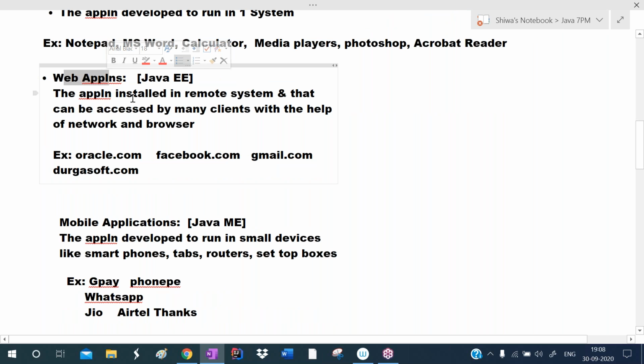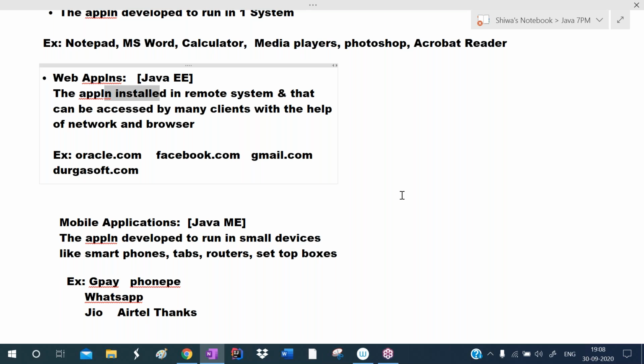Web applications means the application is published on a remote system, but it can be used by many clients with the help of a browser and network. Web applications are just like websites.